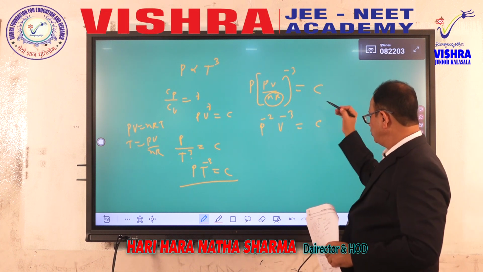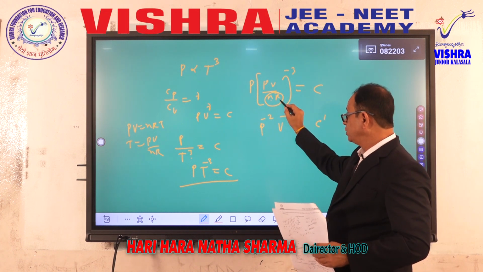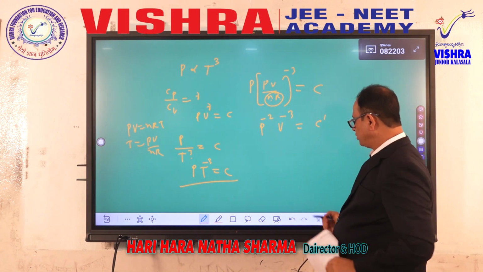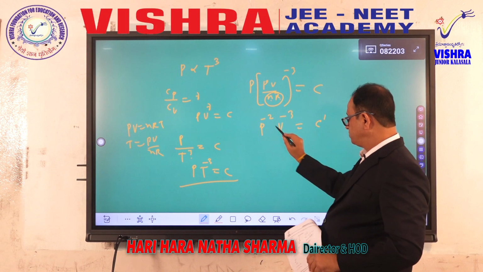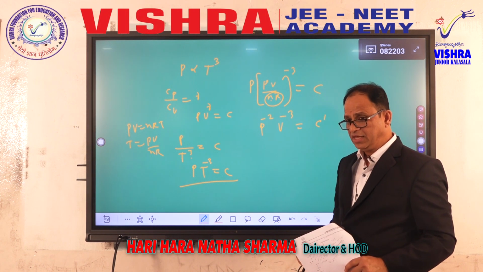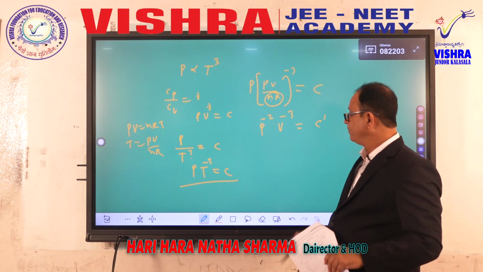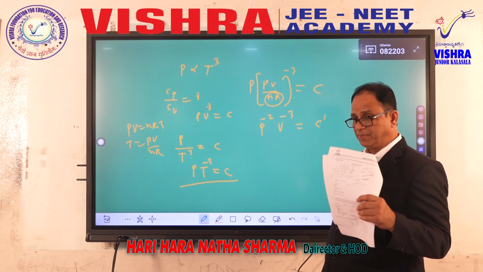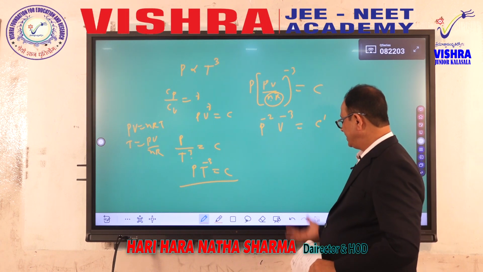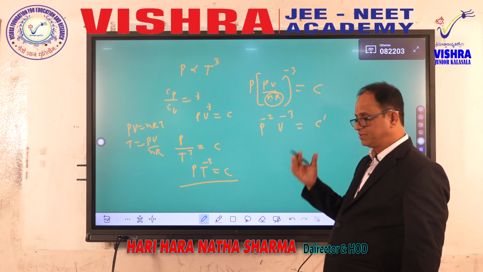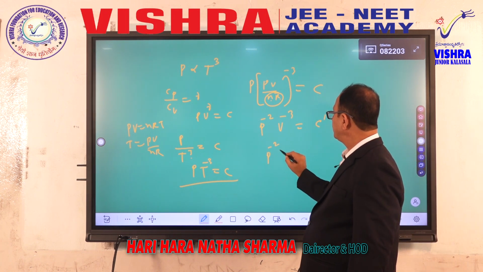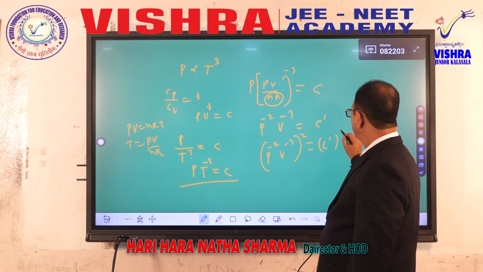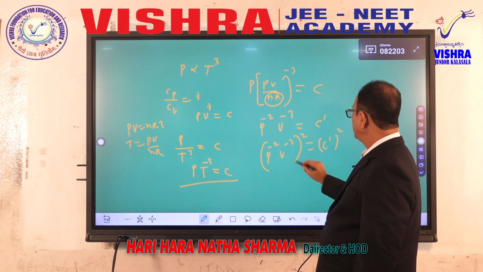Then this is one new constant. Some people think that nR power minus 3 on the right hand side will become some other constant. Now this equation is P power minus 2 and V power minus 3. We will convert this into PV to the power of gamma. Here minus 2 power is there on the pressure. Therefore you have to make the pressure power as 1. Therefore I raise the equation power by 2 times. Therefore the entire equation P power minus 2 V power minus 3, whole square, I will go for.